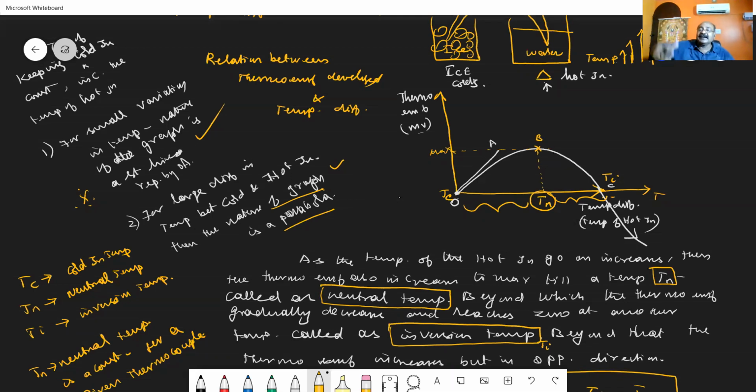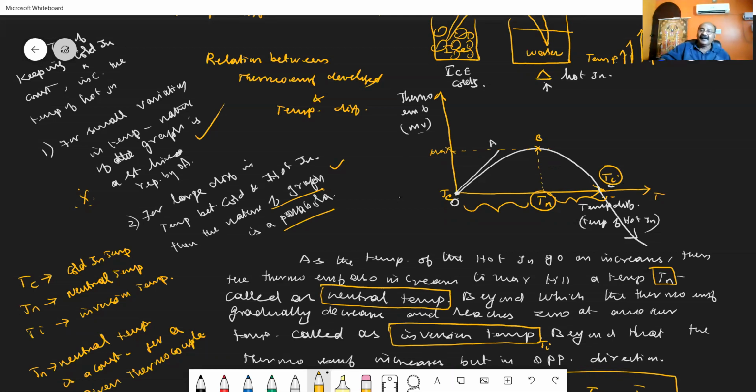Then, if you increase the temperature of the hot junction of the thermocouple beyond the neutral temperature, the thermo EMF developed gradually decreases and it becomes 0 at another particular temperature called the inversion temperature, represented as Ti. The inversion temperature is the temperature of the hot junction beyond the neutral temperature at which the thermo EMF becomes zero.